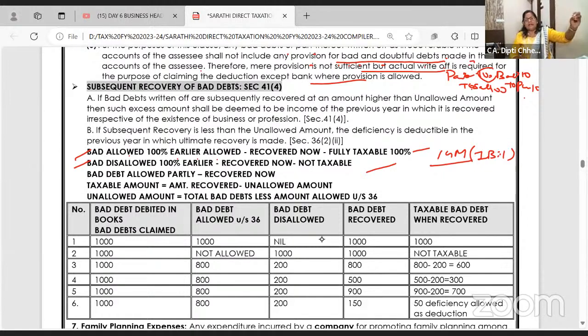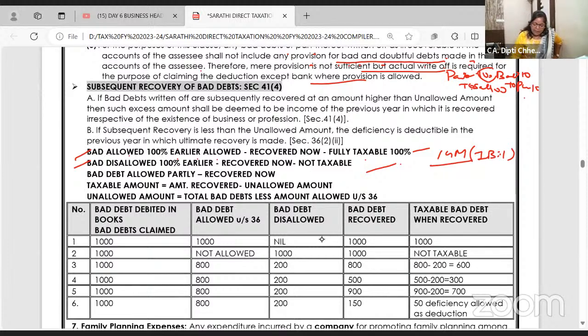I debited bad debt in books 1,000 and it was allowed by the department. Now I have recovered 1,000. Fully taxable as income? Yes. Irrespective of whether I am doing that business or I have closed.